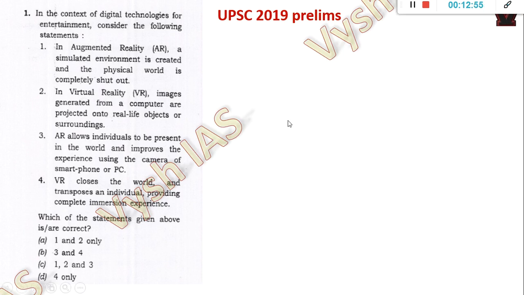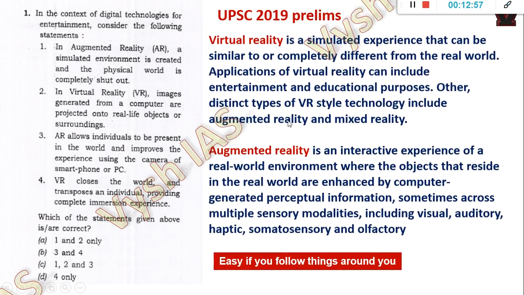See, one second to show you the official definitions. Okay, virtual reality is a simulated experience that can be similar to or completely different from the real world. Applications of virtual reality can include entertainment and educational purposes. Other distinct types of VR style technology include augmented reality and mixed reality. So augmented is a different kind of version of VR style.